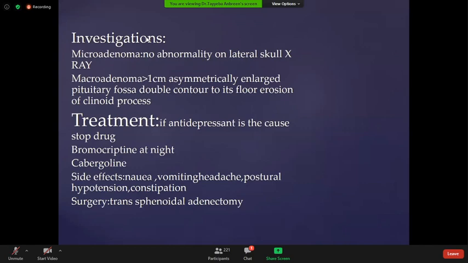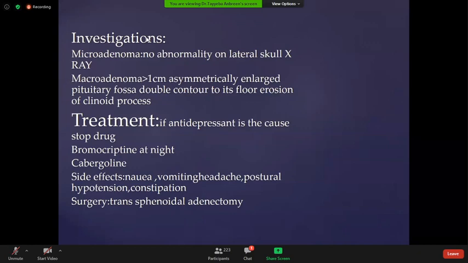Investigations. If you're suspecting your patient has a microadenoma, you will go for a lateral X-ray skull, but nowadays X-ray skull is obsolete. Doctors usually advise CT or MRI. If there is a macroadenoma, one centimeter, asymmetrically enlarged, it will cause a double contour and slow erosion of the cleavage. For treatment, if the patient is already on a certain drug which causes increased serum prolactin, it's better to stop the drug, shift the patient to another drug, or maintain the patient on a low dose.